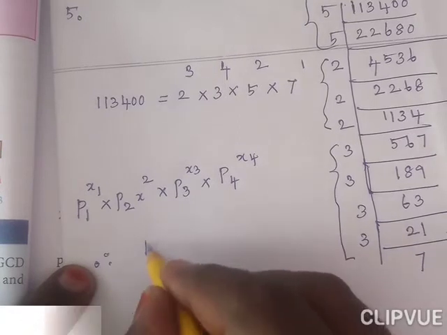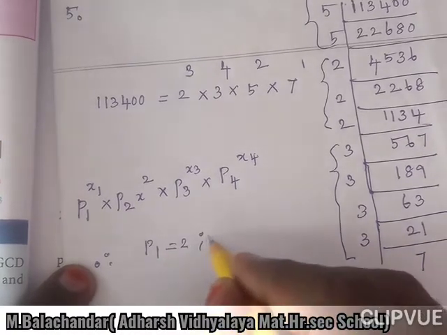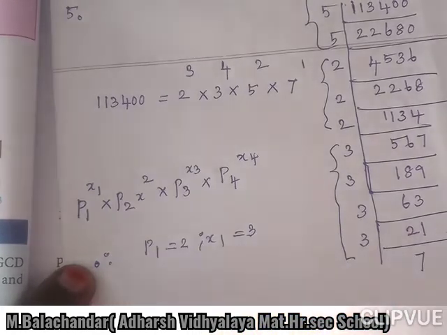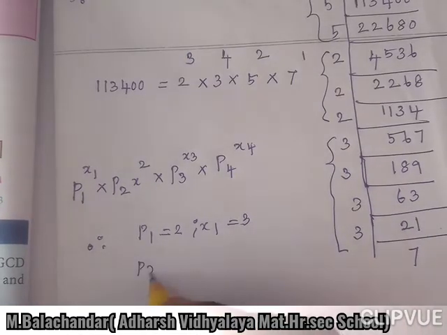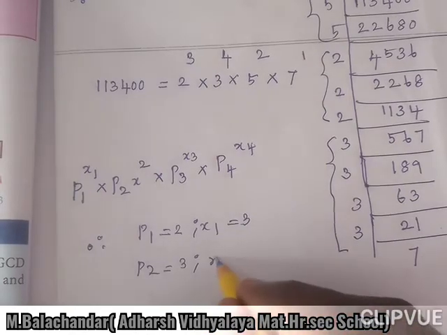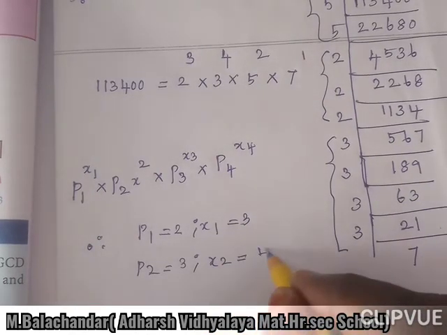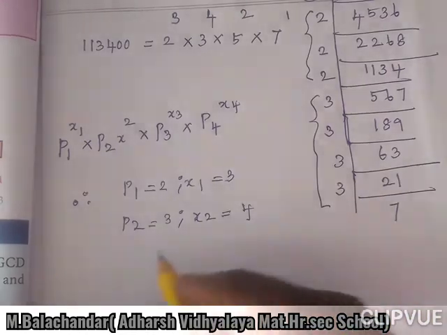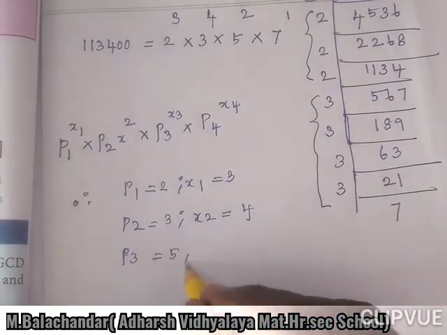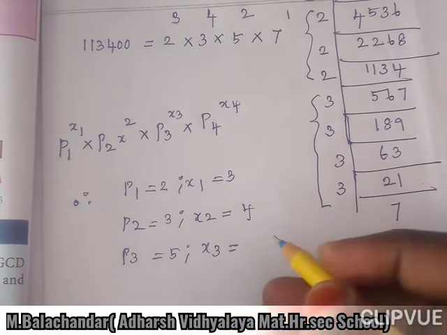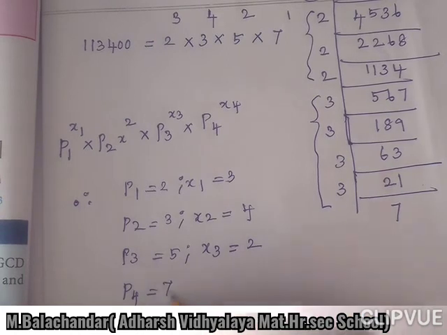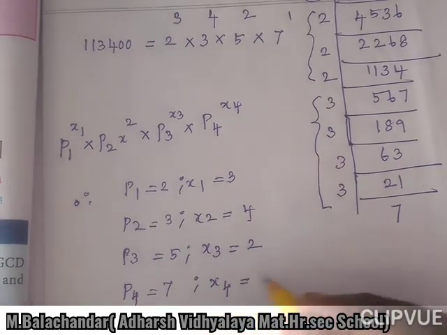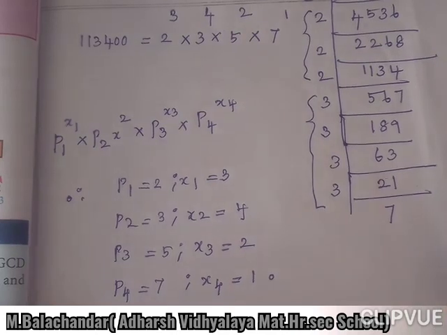Therefore P1 equals 2 and x1 equals 3. I hope you understand. P1 power x1, so 2 power 3. P2, the second prime factor, is 3. Its power x2 is equal to 4. Next P3, that is 5, its power x3 is equal to 2. And P4 is equal to 7, so x4 is equal to 1. This is the required answer.